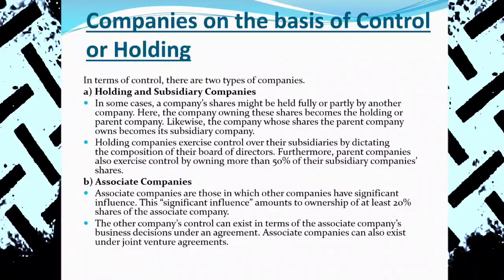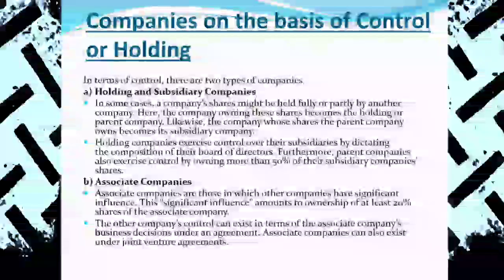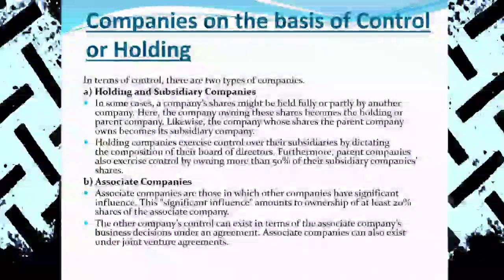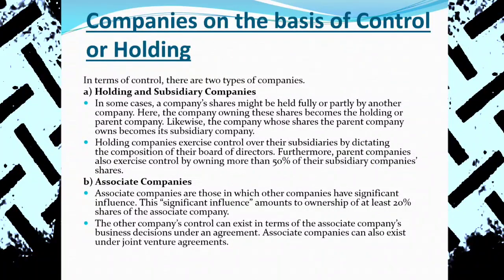So these are the companies based on limited liability. They have the feature of corporate personality. So that's why we can categorize the differences between limited and limited liability companies on the basis of liability. And holding, subsidiary, associate company. Yes, a holding company must hold more than 50% of the shares. Holding company subsidiary company को 50 भन्दा बढी शेयर चाहिँ जसले होल्ड गर्छ त्यसलाई हामी होल्डिङ कम्पनी भन्छौँ.